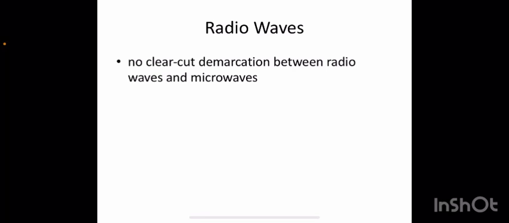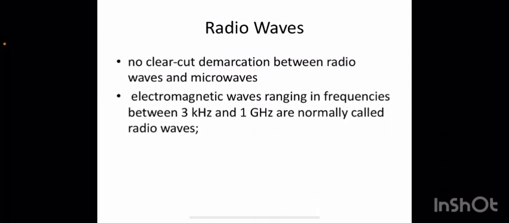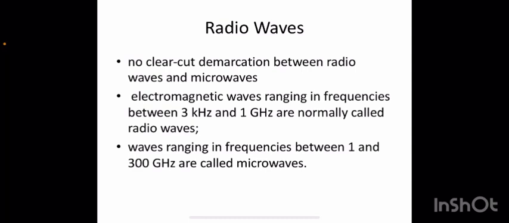Consecutive frequency ranges are within these radio waves and microwaves, and usually these are the electromagnetic waves ranging from frequencies 3 kilohertz to 1 gigahertz. Okay, that is radio waves, and between frequencies 1 gigahertz and 300 gigahertz we have the microwaves. And beyond this frequency range, it is better to classify these radio waves and microwaves based on their behavior actually.